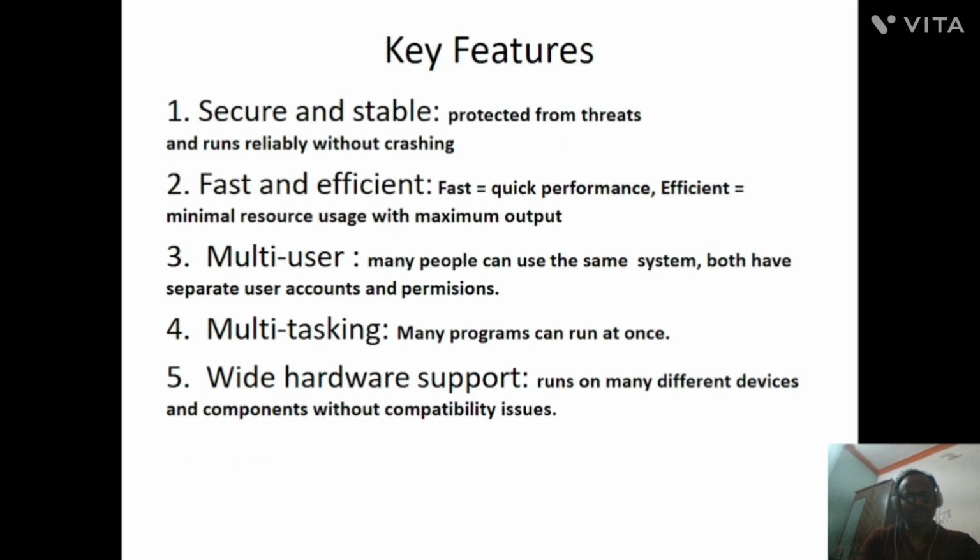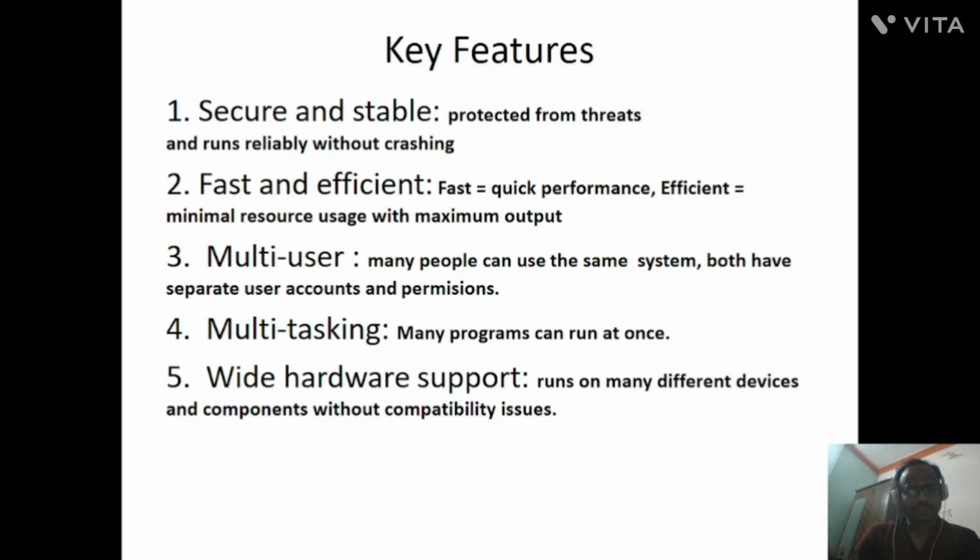Let's learn about key features of Linux. Linux is secure and stable. That means it is protected from threats and runs reliably without crashing. It will not allow any viruses to attack, and Linux can run for many months and years. So it is stable. Even though it runs for months and years, it is very stable.